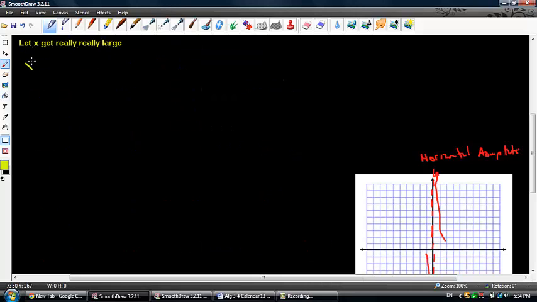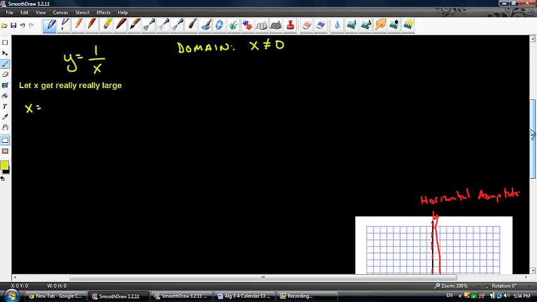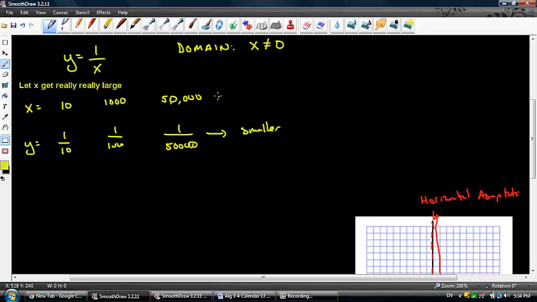If I allow x to become a very, very large positive number, now bear in mind, remember, our function is y equals 1 over x. So if I allow x to be 10, well, y is going to be 1 over 10. If I let x be 1,000, I have 1 over 1,000. If I let x be 50,000, then I get 1 over 50,000. My numbers seem to be getting smaller as x gets larger.